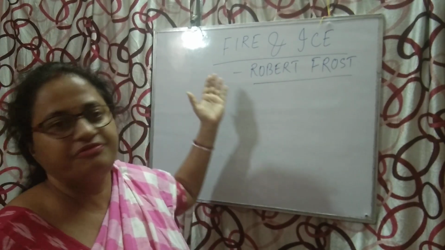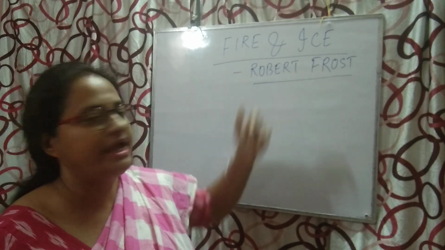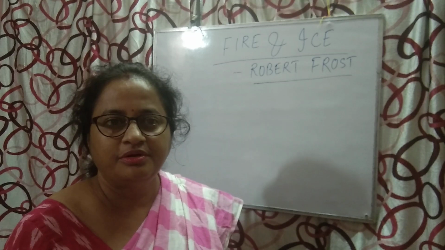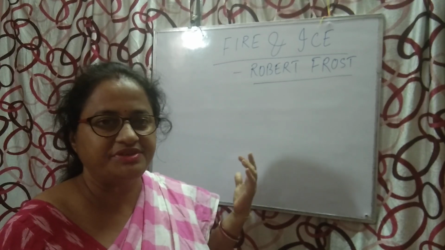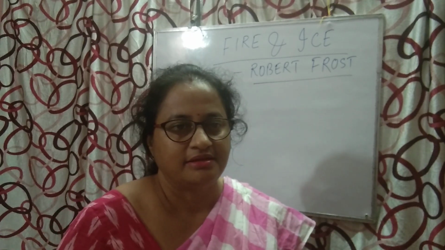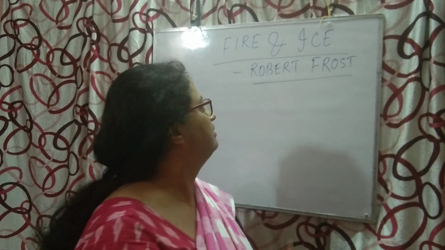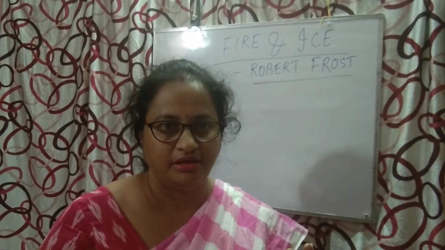Now, the literal meaning of fire is familiar to you. The literal meaning of ice is also familiar to you. But the poet uses such words to symbolize another thing rather than the literal meaning.